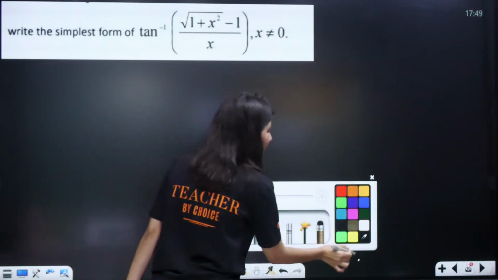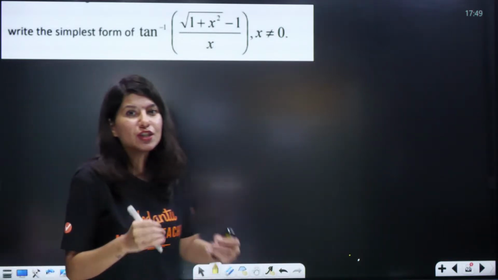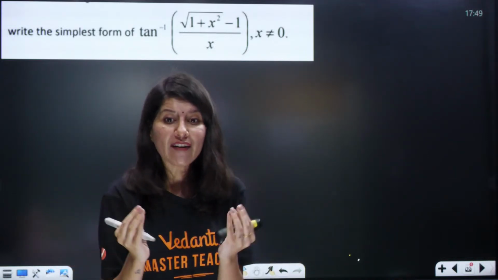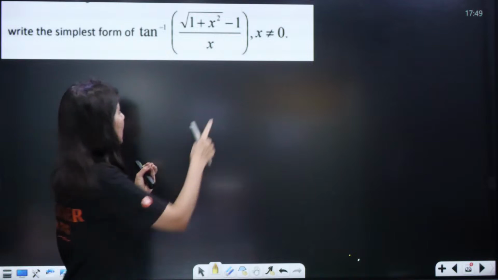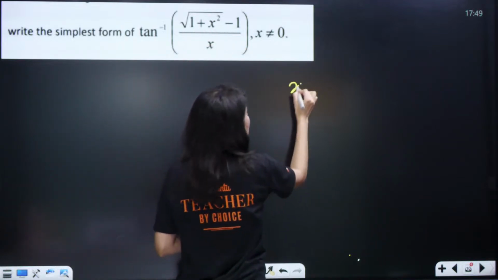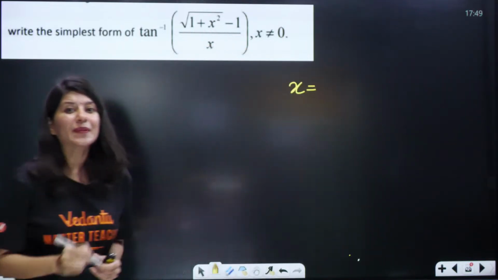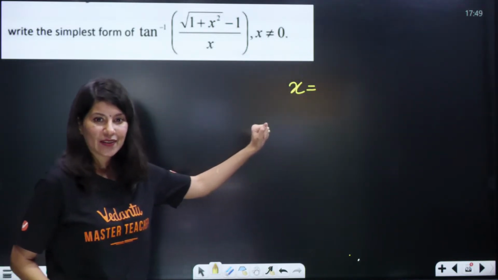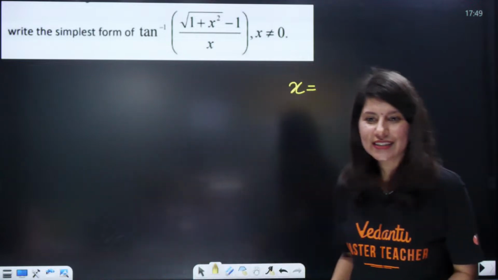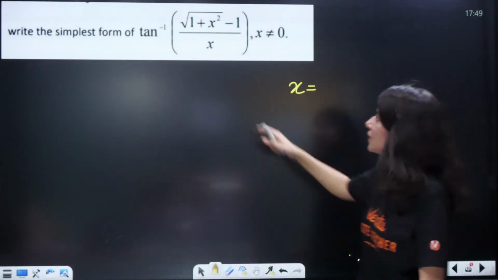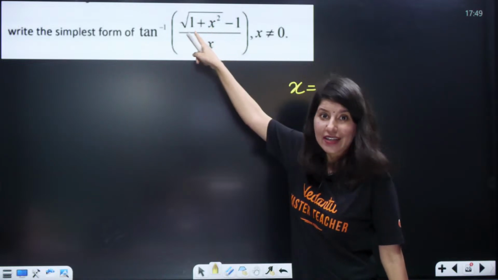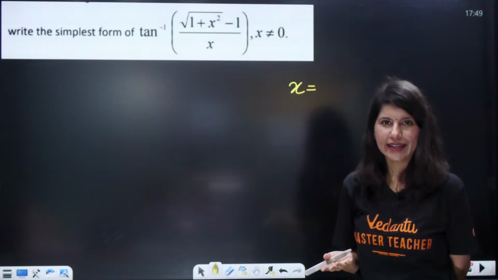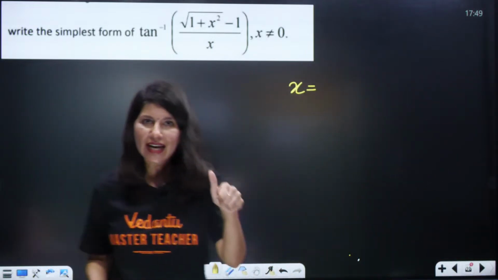Okay. Very popular function. Inverse trigonometric functions usually involve that you have to put a substitution. So, in here you have to put x equals to some trigonometric ratio. Tell me, what should I put in place of x? Sine, cos, tan, cosec, sec, cot. Whenever you see 1 plus x square, it's very easy. There are only 6 trigonometric ratios, right? And the primary ratios are 3: sine, cos, tan.